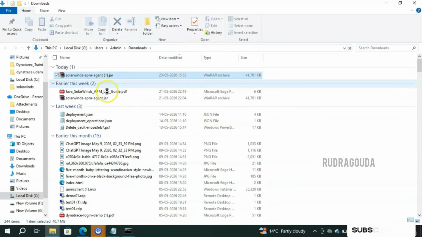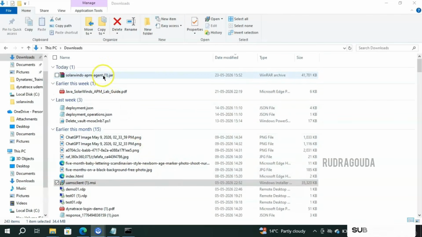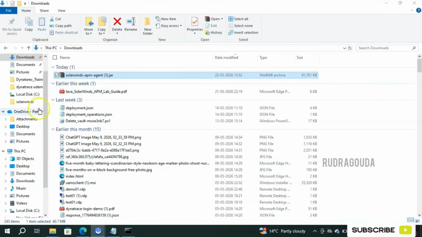Now what I will do, I'll just delete the one which I created earlier, otherwise we'll get confused, right? So you can see that this is the one which I created earlier. I'll simply delete this one and I'll rename this one to just the name SolarWinds APM agent. Right, it got deleted.